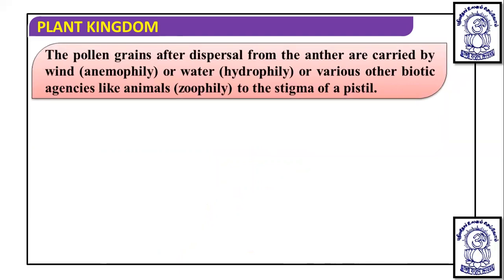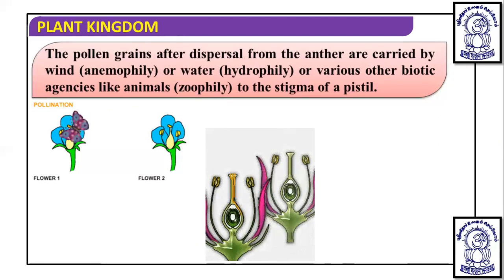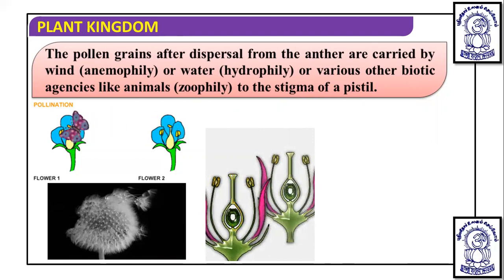Now, apart from this, you will see this is flower one, this is flower two. This is the butterfly. The butterfly is connecting these two plants, and how is it connecting? It is taking pollen grain and giving it to the other one. So in this way it is showing zoophily, and the pollen grains are dispersed like this.